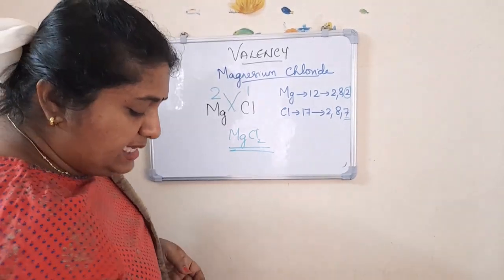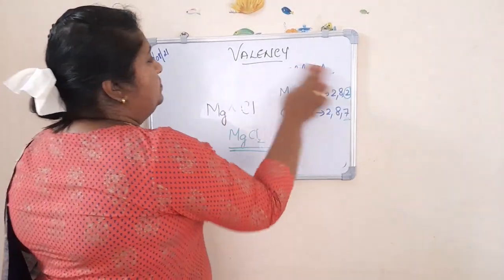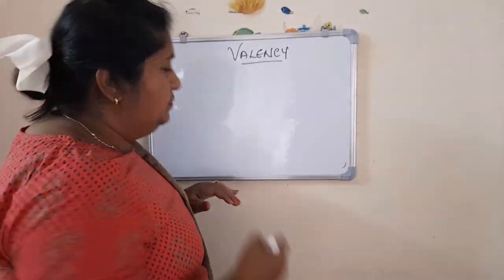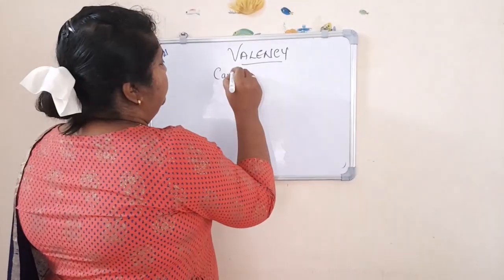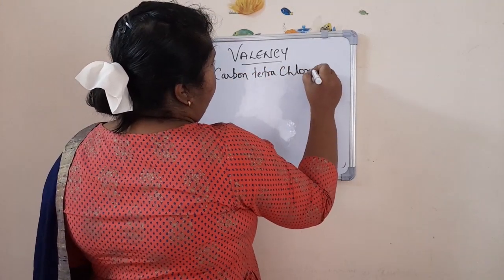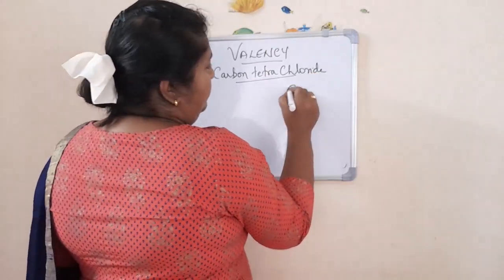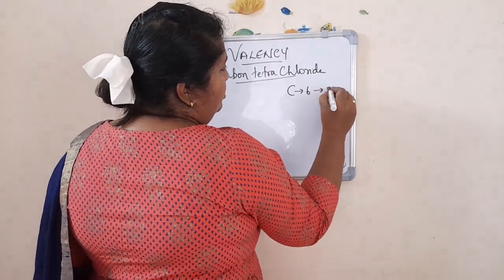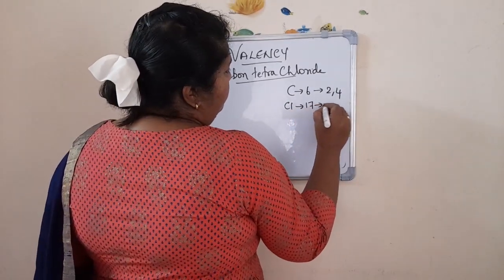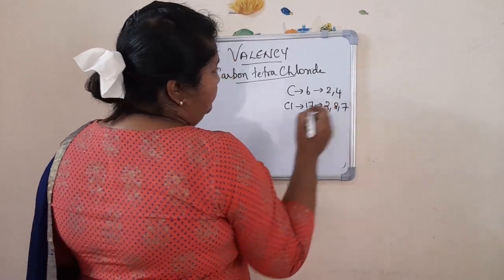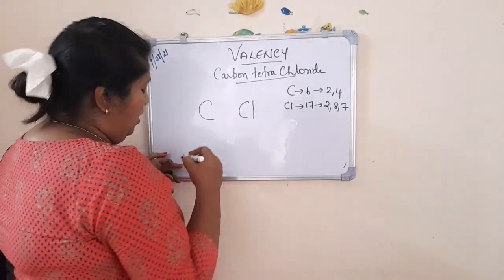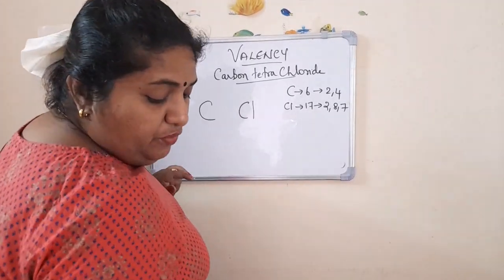Now, another example. Carbon tetrachloride. Carbon. Atomic number 6. 2, 4. Chlorine, similar. 2, 8, 7. So what you will do? You will write carbon here and chlorine next to it. Then what you will do?